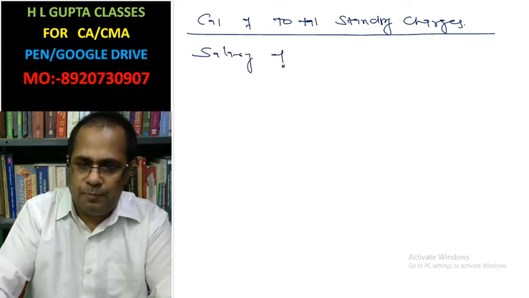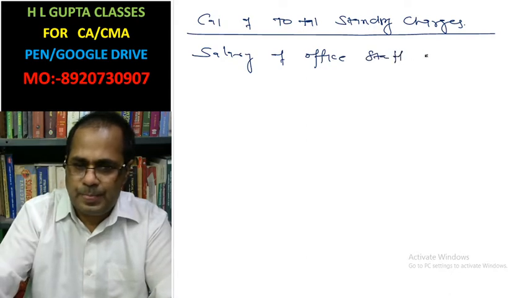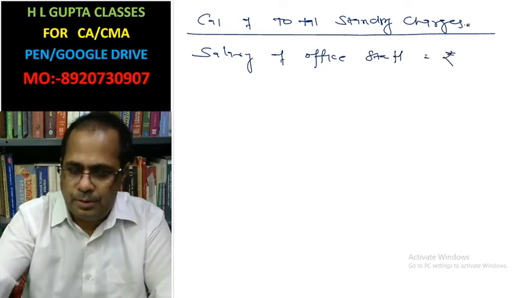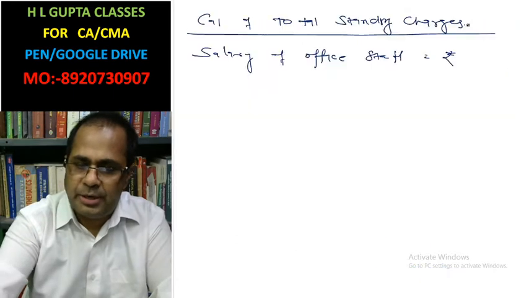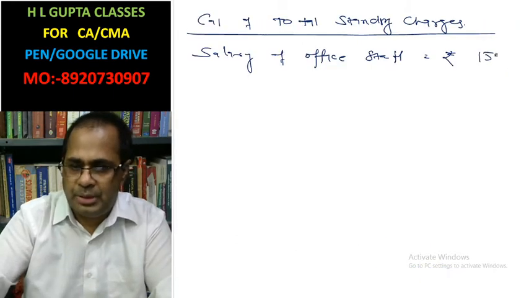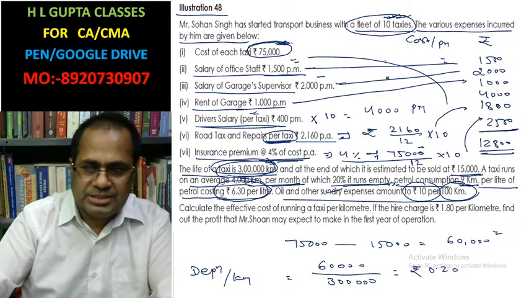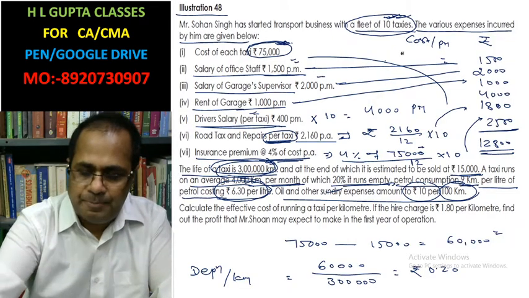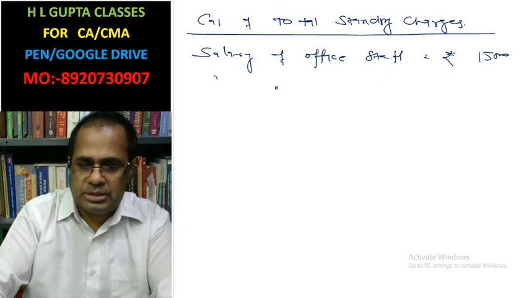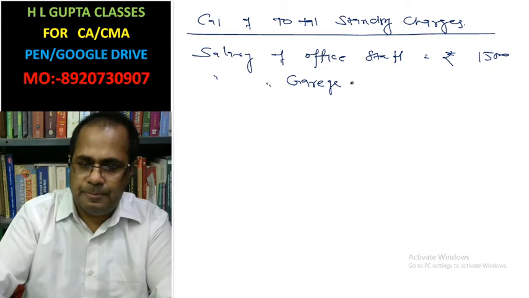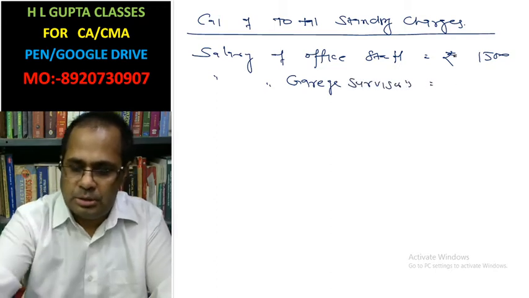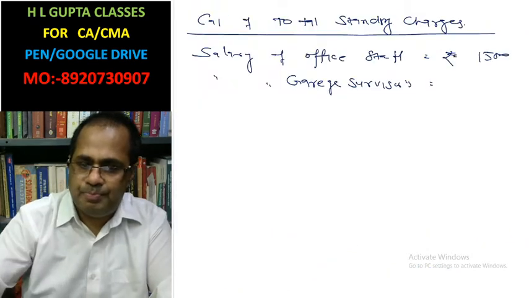Salary of office staff, rupees 1500. Salary of garage supervisor is 2000.